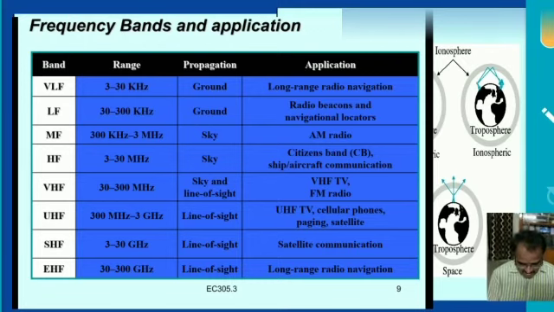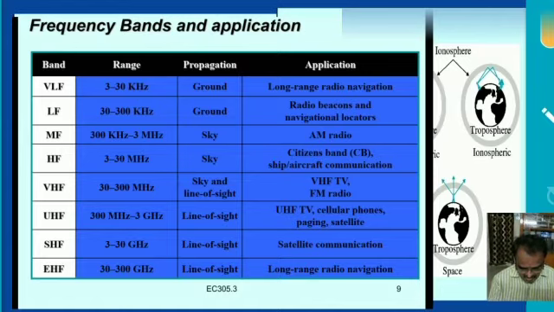HF, high frequency, 3 to 30 megahertz, uses skywave propagation for ship and aircraft communications, that is citizen band. Next is VHF, very high frequency, 30 to 300 megahertz, line of sight propagation, used for FM radio and VHF TVs. And UHF, ultra high frequency, 300 megahertz to 3 gigahertz, line of sight, is used for cellular phones, paging and satellite applications.